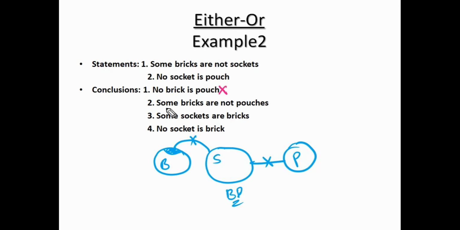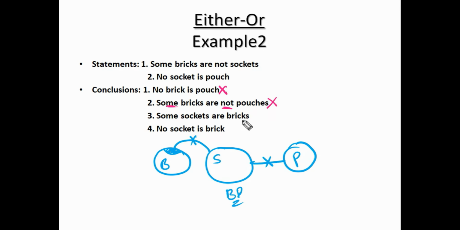Okay. Next is some bricks are not pouches. All bricks can be pouches. Suppose I draw pouch in this way, is there any disturbance in the statements? No, there is no disturbance in the statements. So here, all bricks can be pouches means in this possibility is it follows or fail? So fail. That's why one possibility fail means total fail, right?